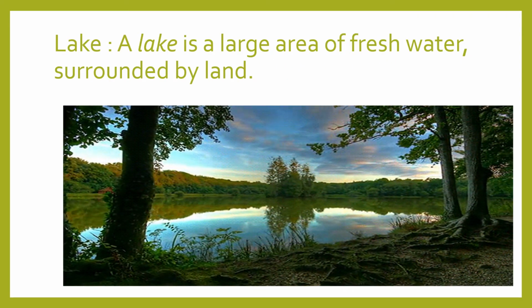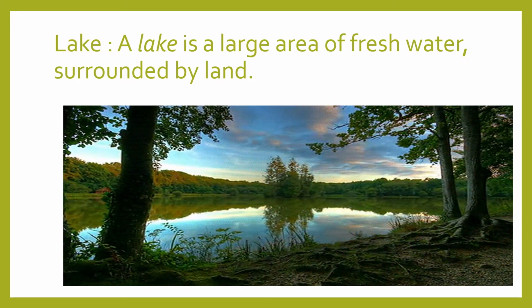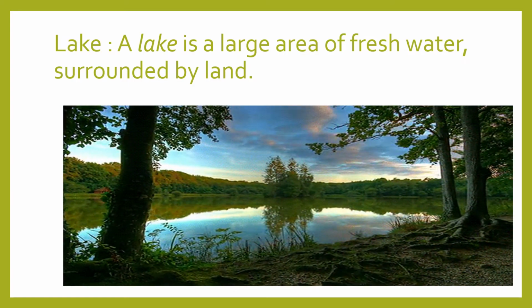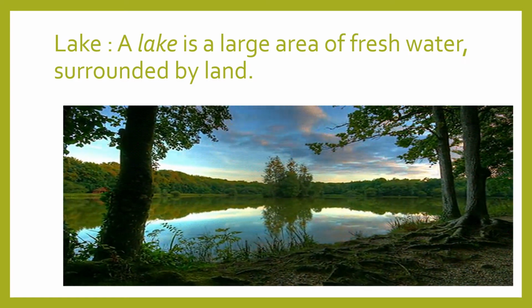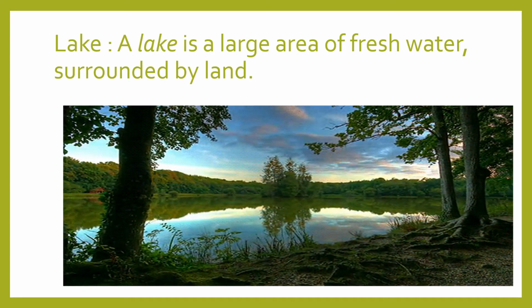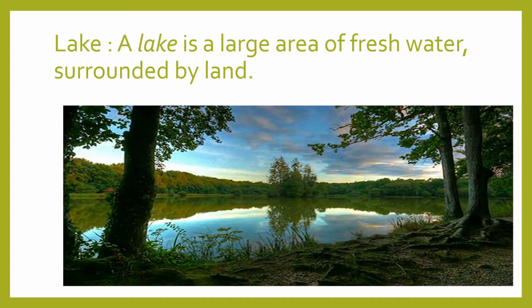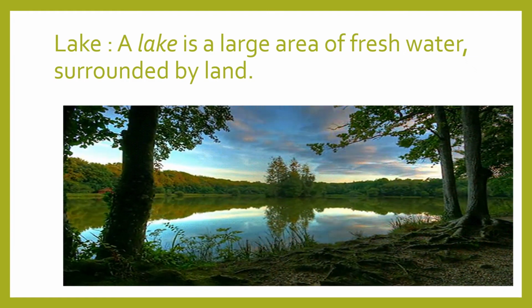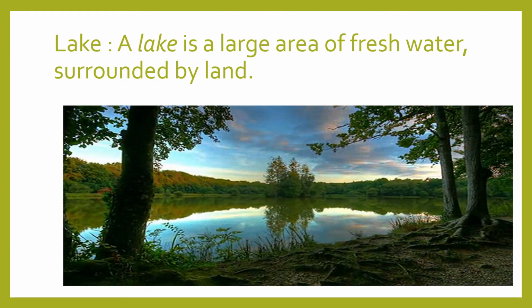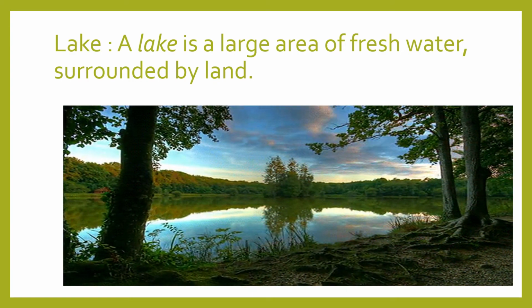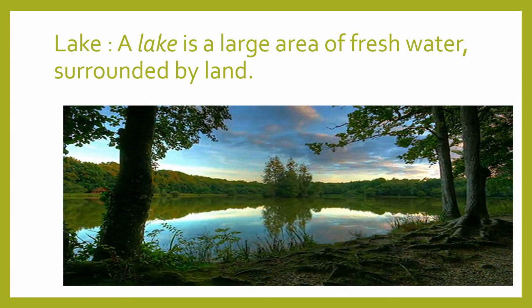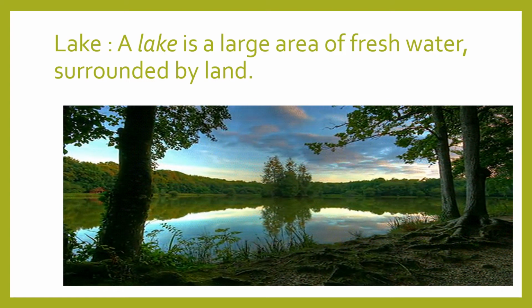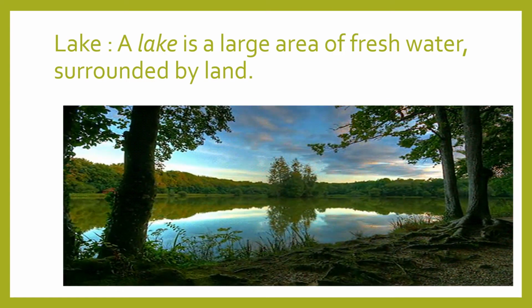Now look here, this is a picture of a lake. A lake is a large area of fresh water surrounded by land. See, it is quite large, but not very large as a river. Okay, so a lake is a large area of fresh water surrounded by land. The picture says it all. I'm sure you'll be able to understand by the picture. Some of us in our very near our villages, we would have some lakes.